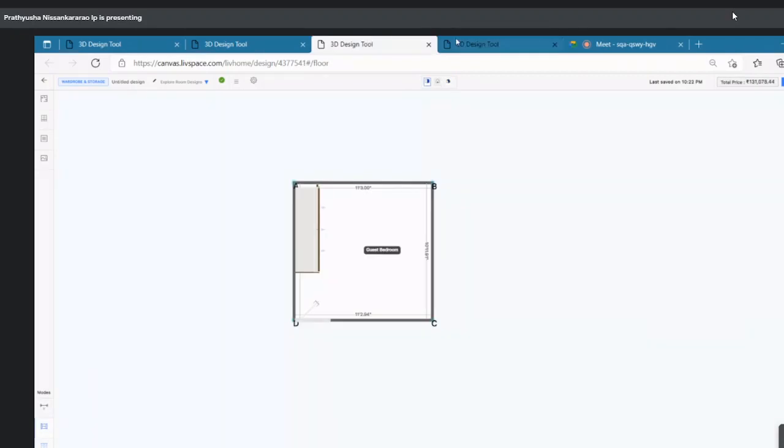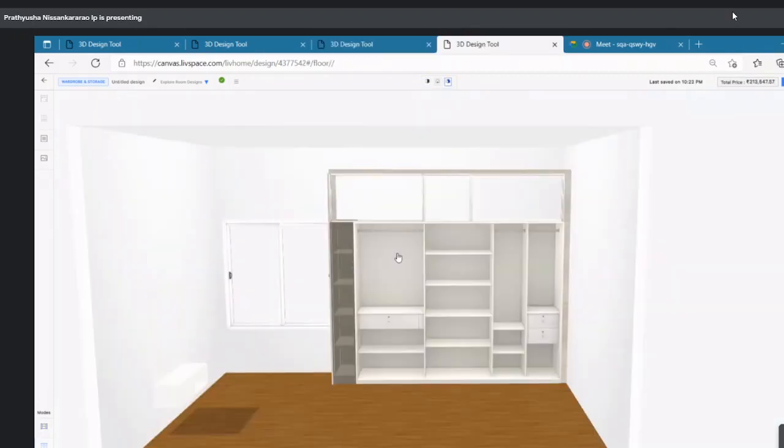This open one that is kept, what is that for? This open space is for keeping some artifacts or some plants, like a showcase. Yes, just for showcase purposes. Okay.